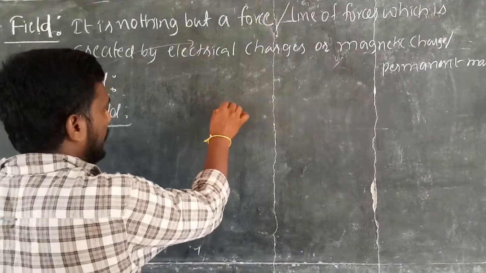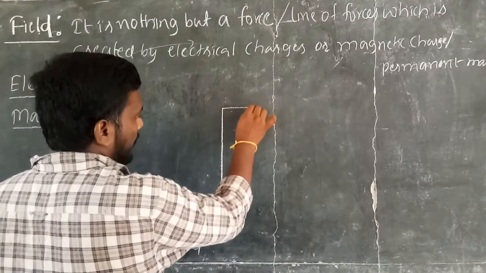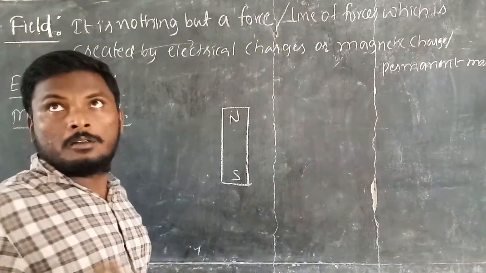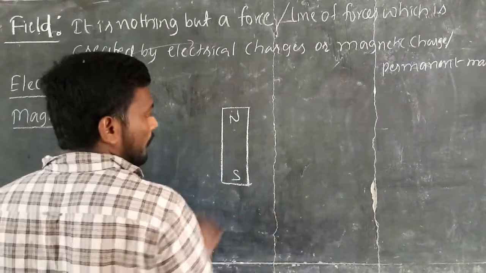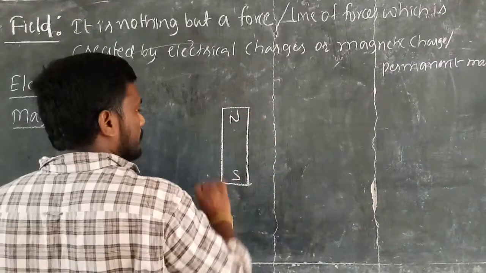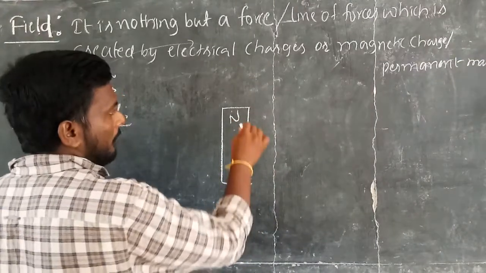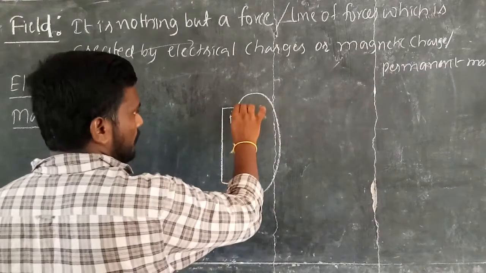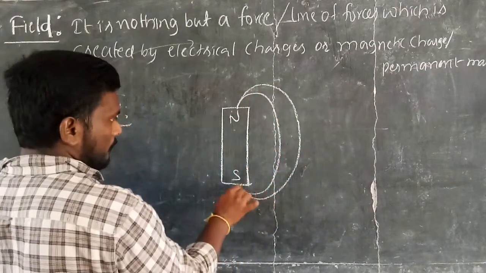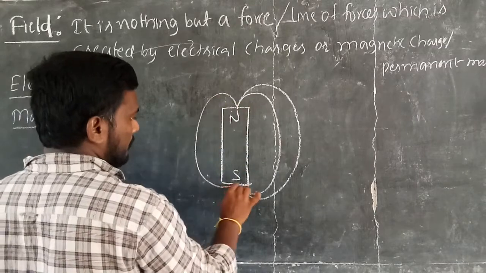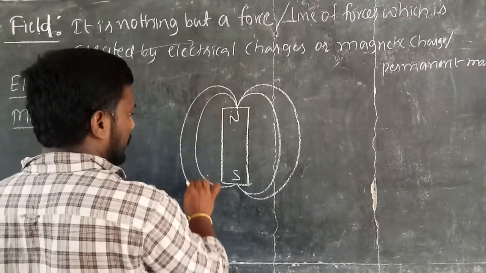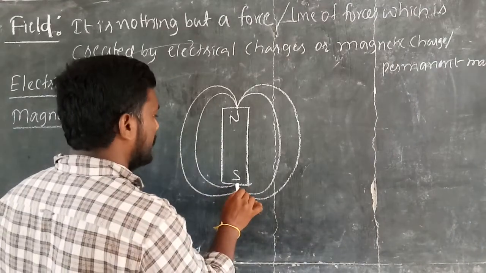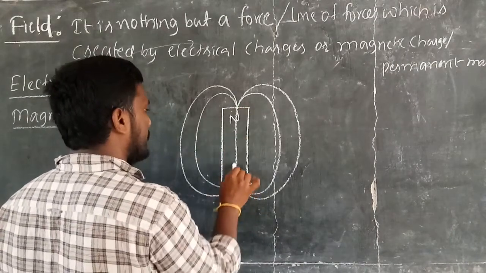If you consider a permanent magnet, which has a north pole and a south pole, the magnetic field lines complete the path from north to south outside the magnet like this, and from south to north inside the magnet.